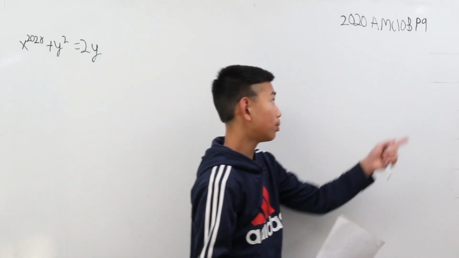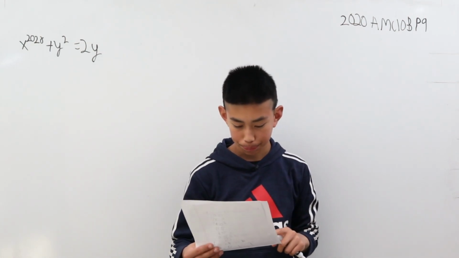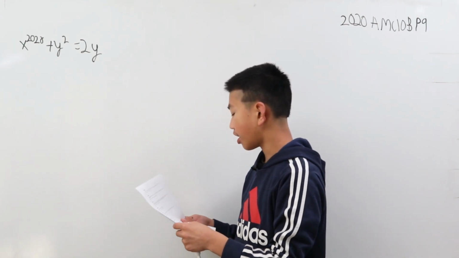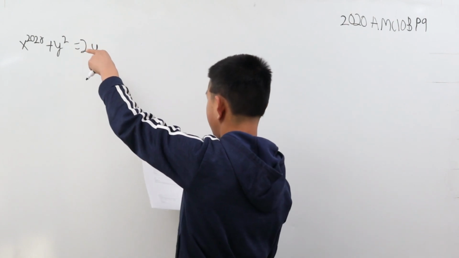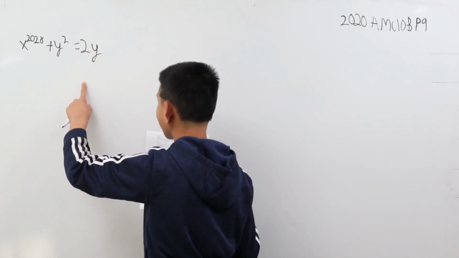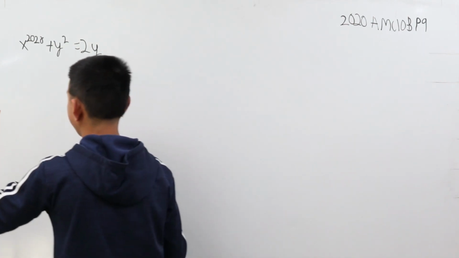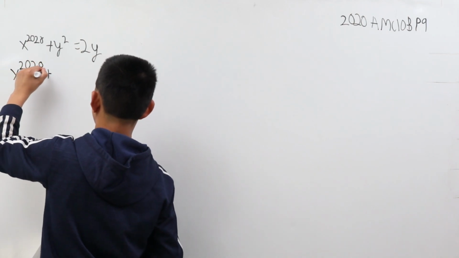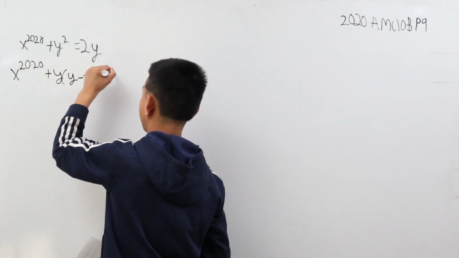We're solving problem 9 from the AMC 10B from 2020. For how many ordered pairs (x, y) of real numbers does this equation hold: x to the power of 2020 plus y squared equals 2y? What we can do is subtract 2y from both sides. This becomes x to the power of 2020 plus y squared minus 2y equals 0.